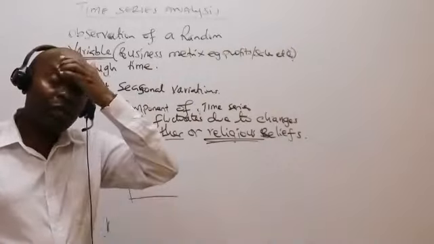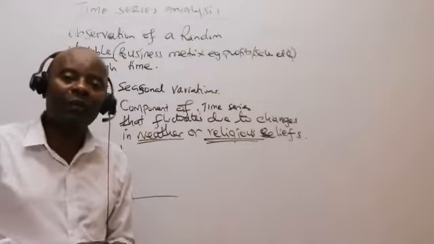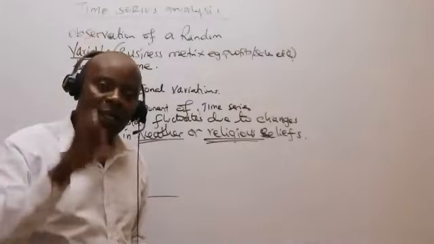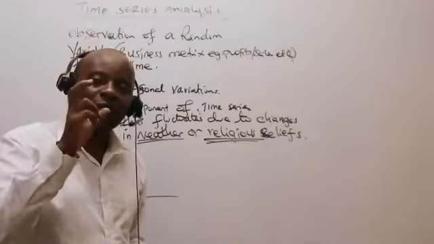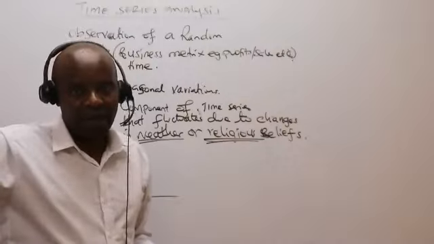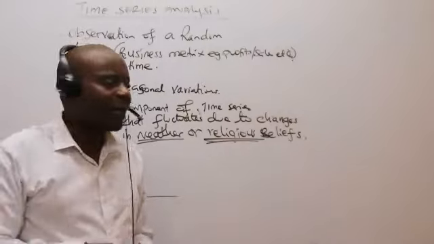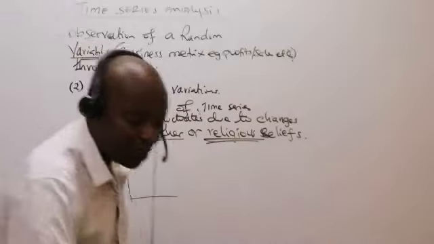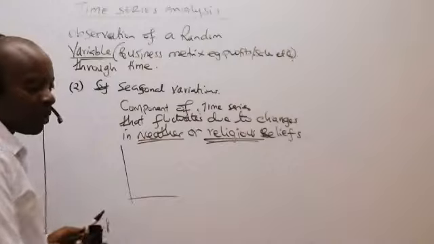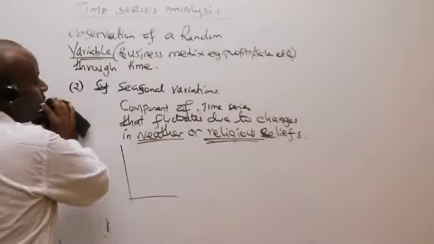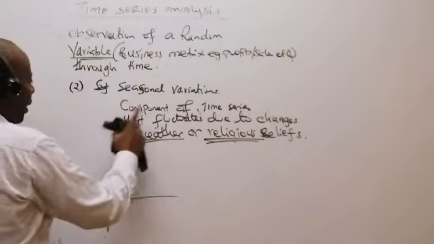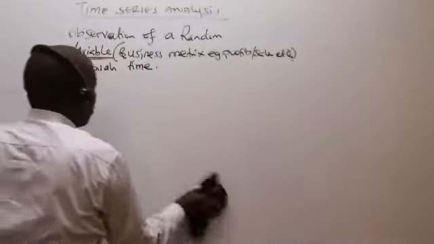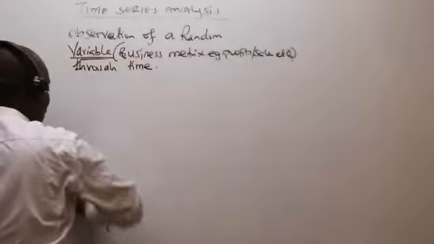So all those changes of our time series, ladies and gentlemen, that are attributable to changes in weather or religious beliefs, religious functions, which of course will be coming as time passes by, will be known as seasonal variations. Very important for us to appreciate that. That is number 2, seasonal variations. Always mention weather, stroke religious beliefs. So that is it, ladies and gentlemen.